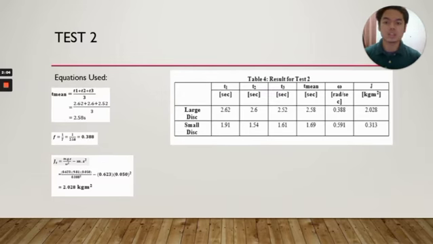Okay, and then this is the result that we get from test 2. The equation that we use is t mean, which is t1 plus t2 plus t3 divided by 3, and then we get 2.58 seconds for the large disk.